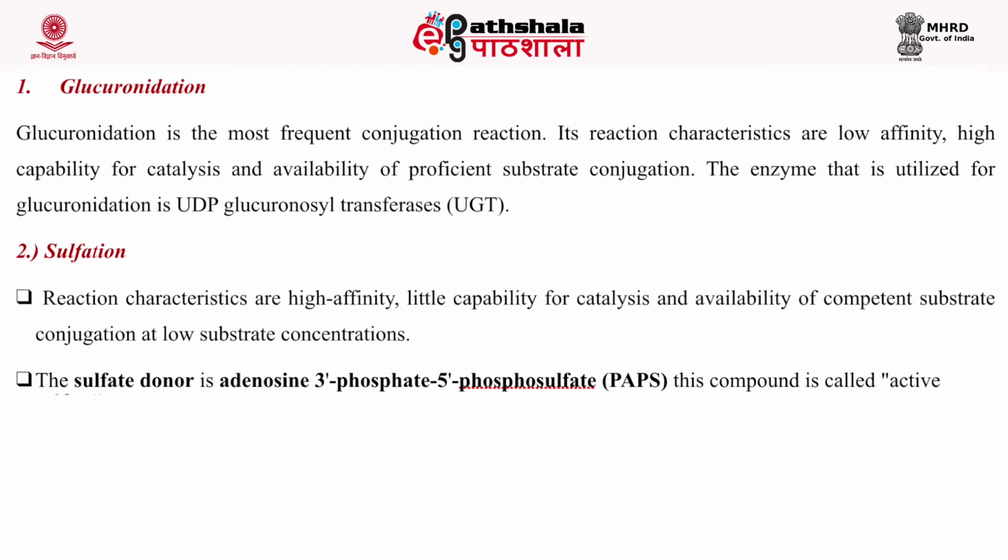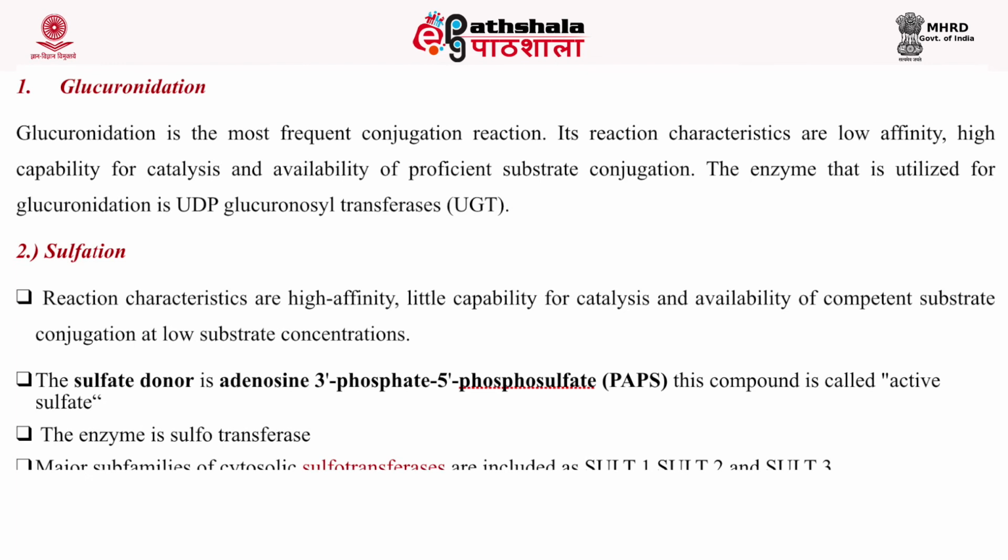Second is sulfation. The reaction characteristics are high affinity, little capability for catalysis and availability of competent substrate conjugation at low substrate concentration. The sulfate donor, because it's a sulfation reaction, is adenosine 3-phosphate 5-phosphosulfate, that is PAPS. It is called active sulfate.